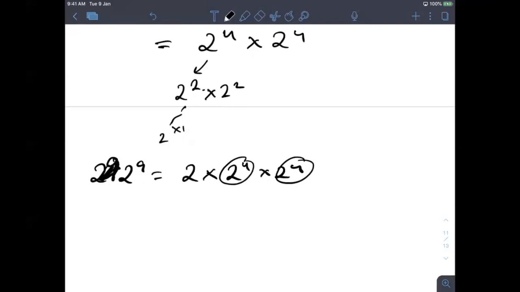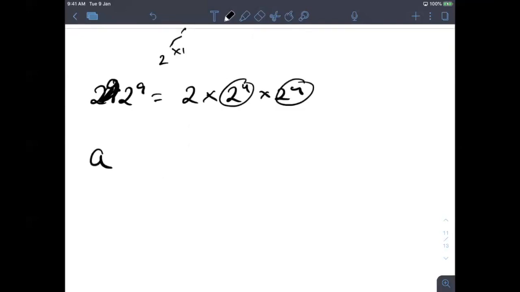So the general formula is: if b is even, I can simply write a to the power b by 2 into a to the power b by 2.